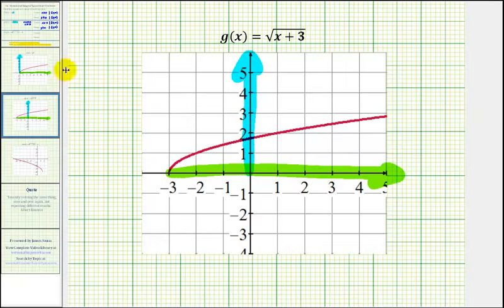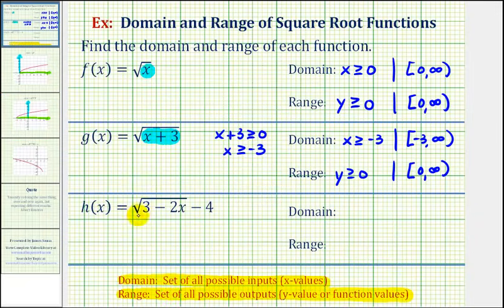Now let's take a look at our last function. We have h of x equals the square root of the quantity 3 minus 2x, minus 4. Again, the radicand controls our domain. 3 minus 2x must be greater than or equal to 0.